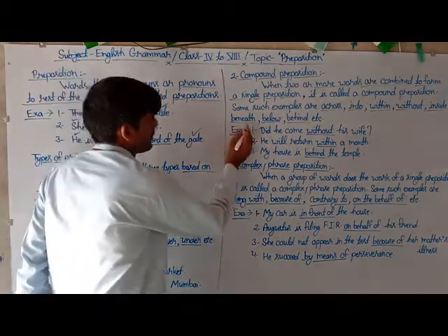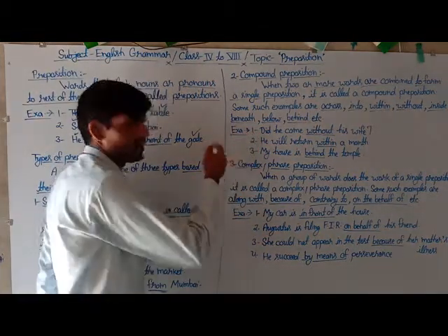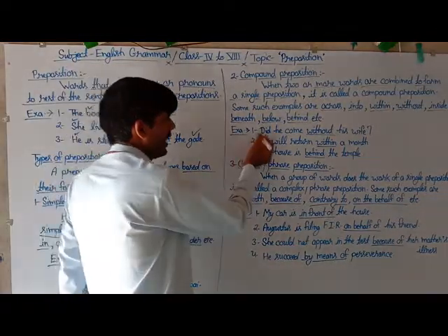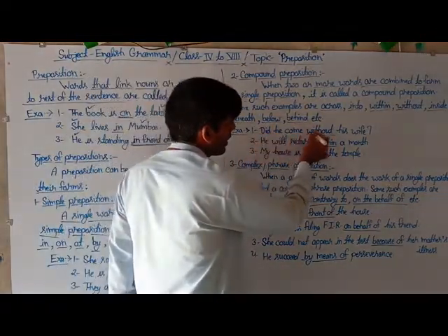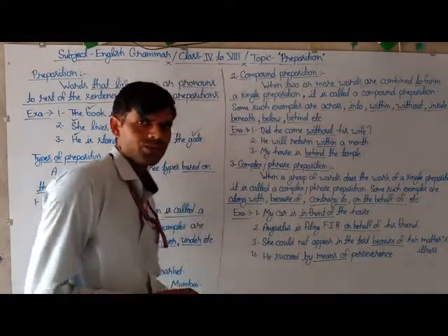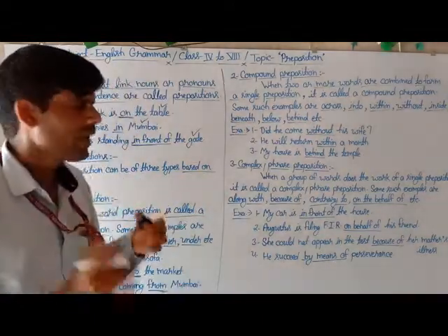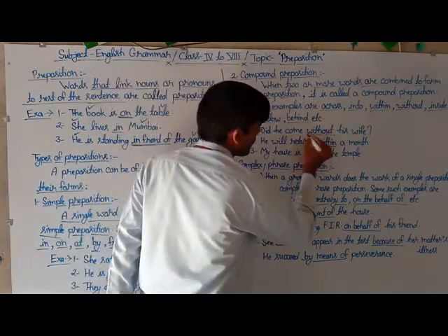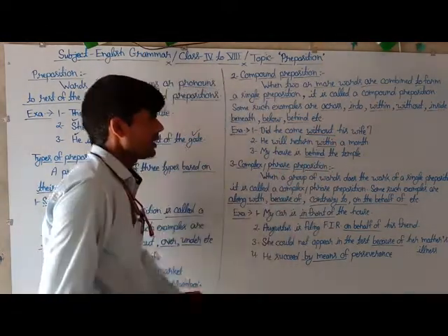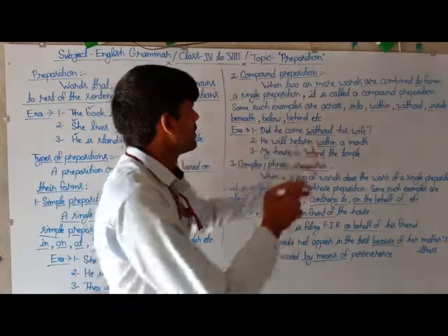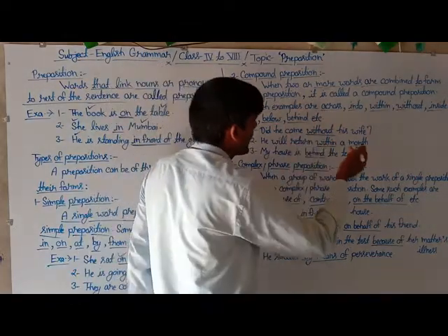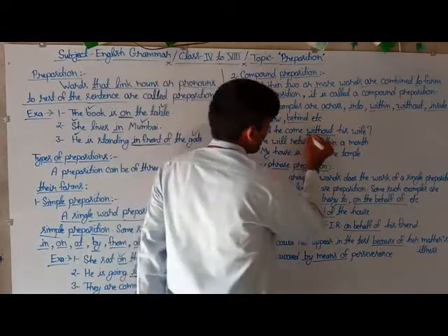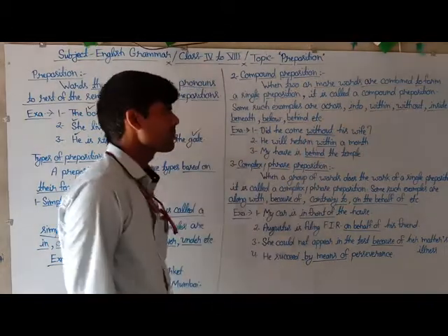And you have to know some more examples related to the same topic. Here is the first example: Did he come without his wife? Here in the first sentence, the underlined word "without" is formed from more than one word, so this is counted as a compound preposition.